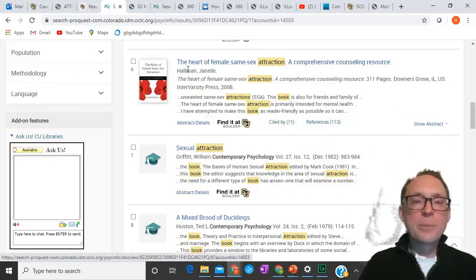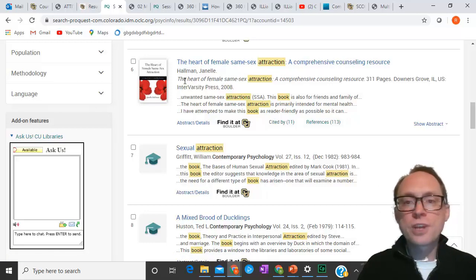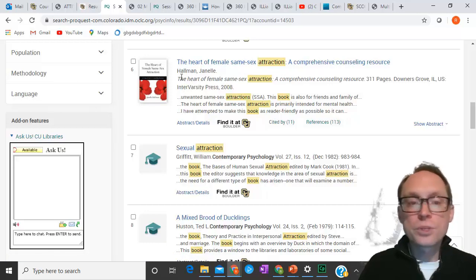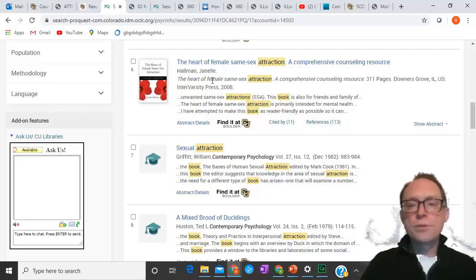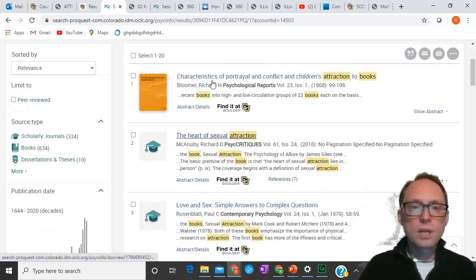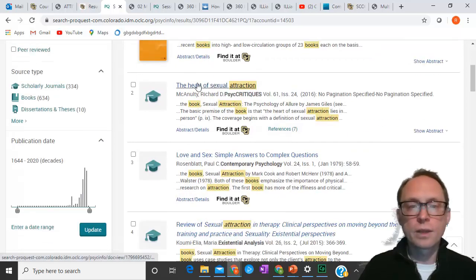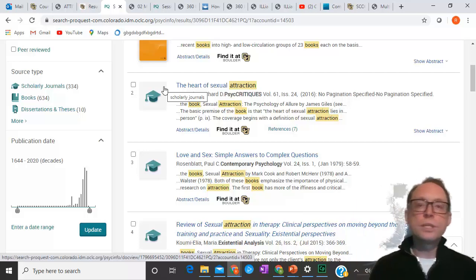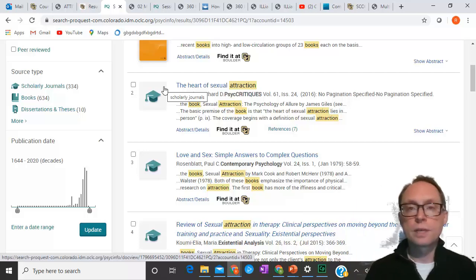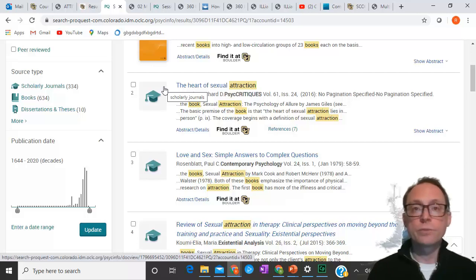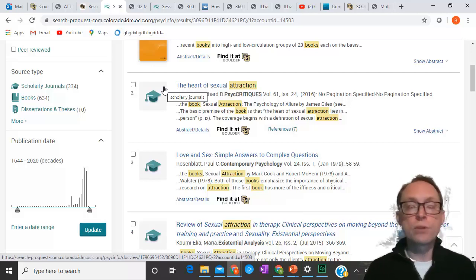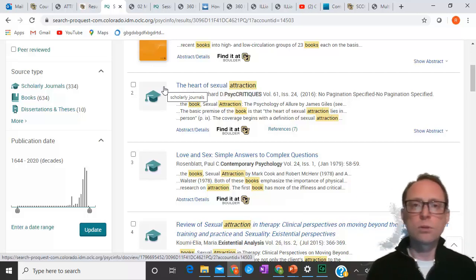So this is a book, The Heart of Female Same-Sex Attraction, a comprehensive counseling resource. This is a book written by Janelle Hallman, and that's what it's about, right? It's 311 pages long. It's a full book. Okay. So why do you care about these things? Well, there's lots of things that you should care about here. One is you'll need to come up with resources about different topics. You should be able to look at how different people have done different things. And if you want to know generally what's going on in the whole field, you do a review article or a meta-analysis.